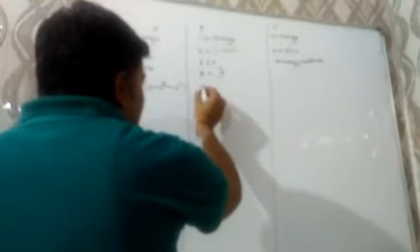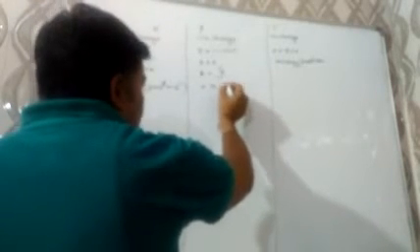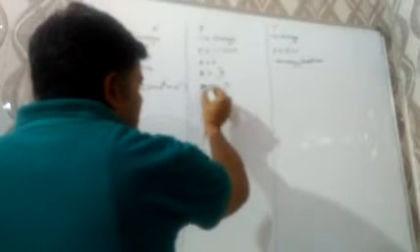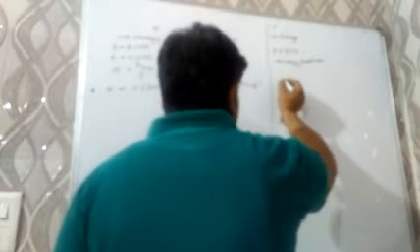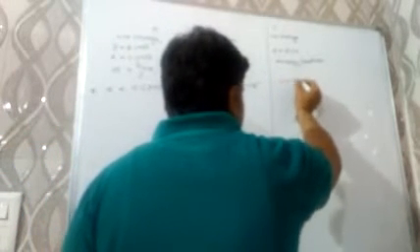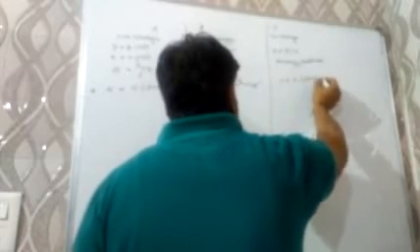Beta particles travel with a velocity almost equal to the velocity of light, while gamma particles travel with exactly the velocity of light.